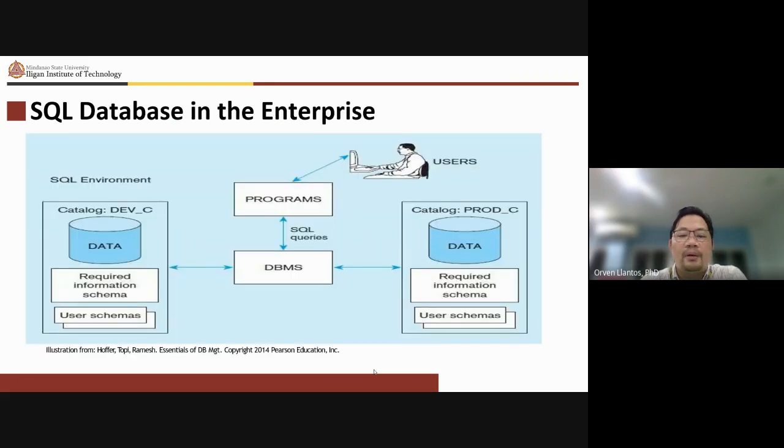So where can we find the SQL database in the context of an enterprise? If we are the users, the enterprise provides us with programs.